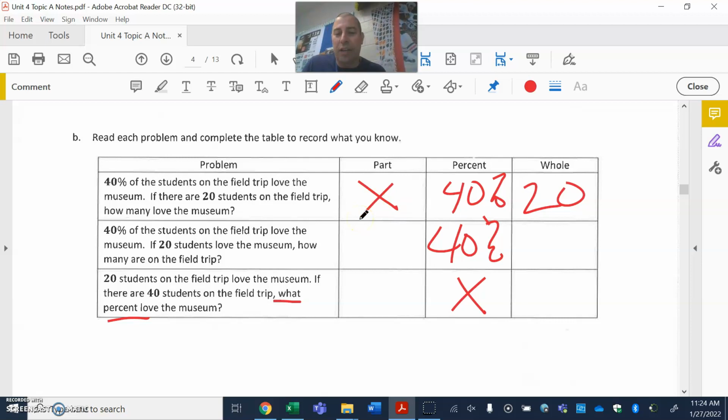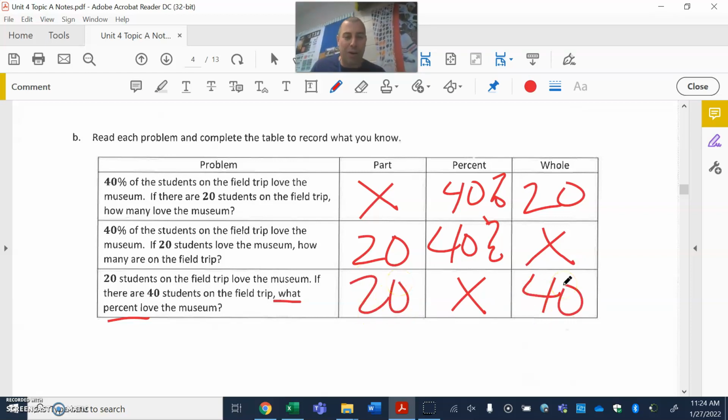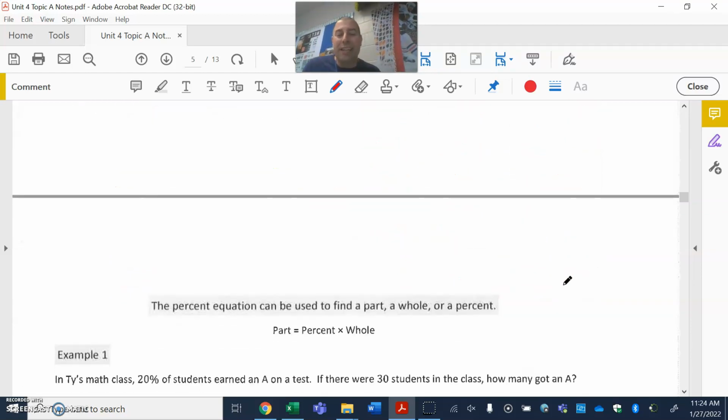40% of the students on the field trip love the museum. If 20 students love the museum, not everyone loves the museum, so that's just the part, which would make the whole amount, well, we don't know how many kids are on the field trip. And in the last one, 20 students on the field trip love the museum. Again, that's the part. There are 40 students. That's the whole amount. So those are the ideas that we're dealing with.